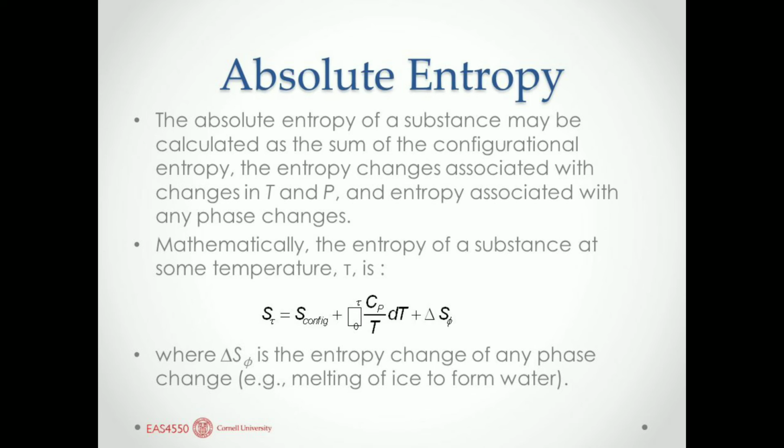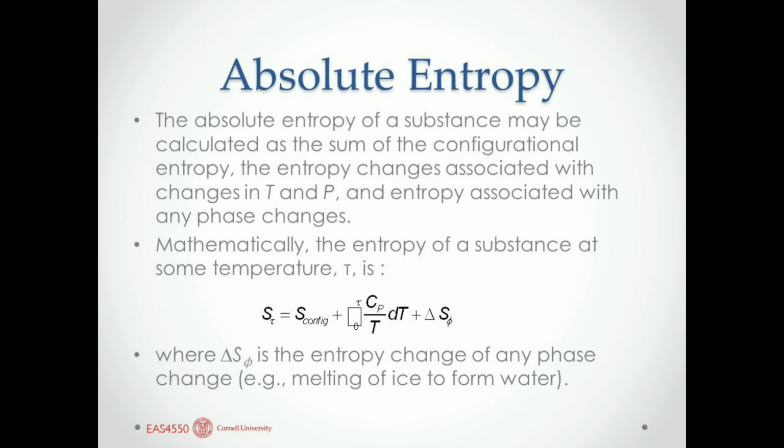While calculating the entropy of any substance, or while solving numerical problems, somehow the formula dS is equal to the integral from T1 to T2 of dH upon T is also used.